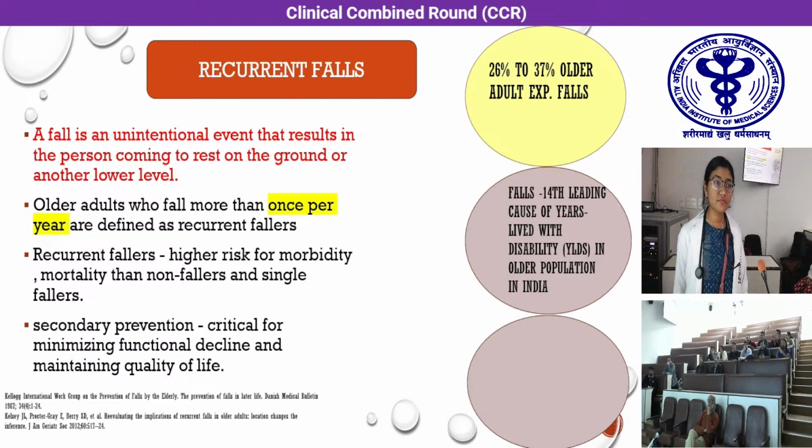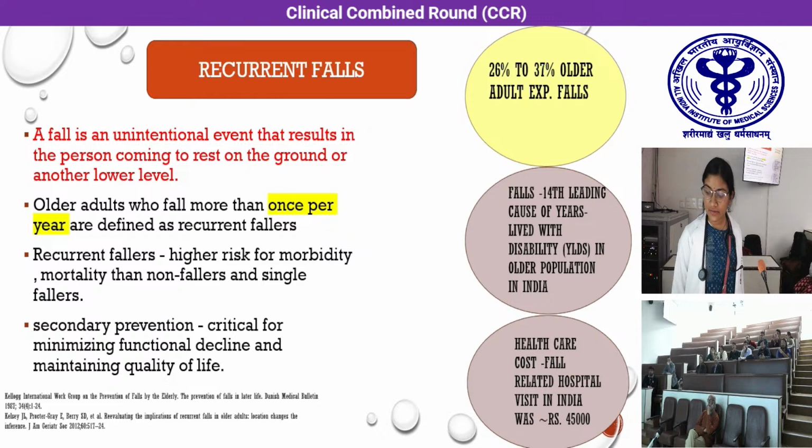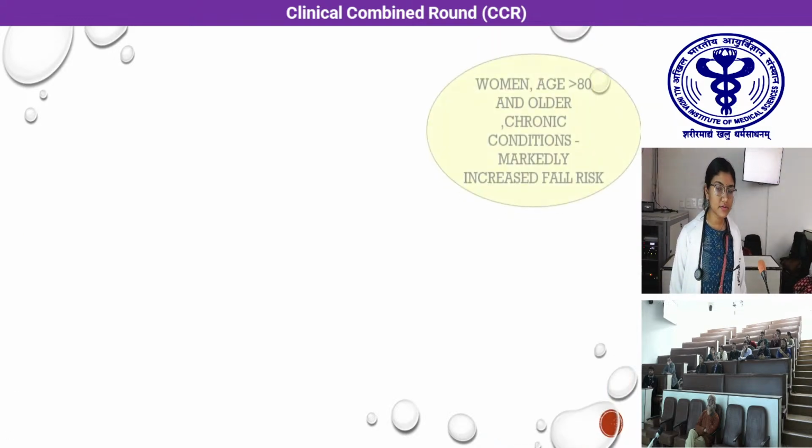Falls are considered the 14th leading cause of disability-associated life years in older adults. It has been estimated that around 45,000 rupees was spent every year on older fallers due to hospitalization, hence signifying the importance of secondary prevention to improve functionality and improve the quality of life of our older adults.